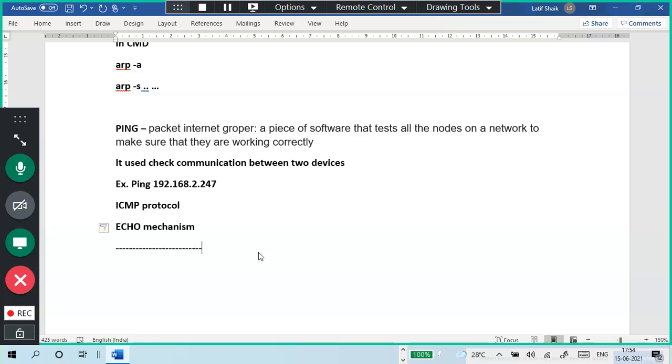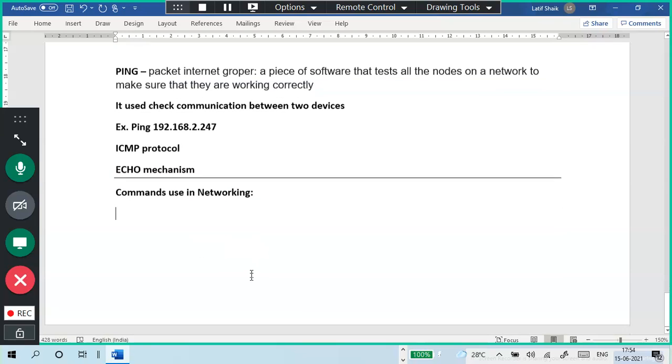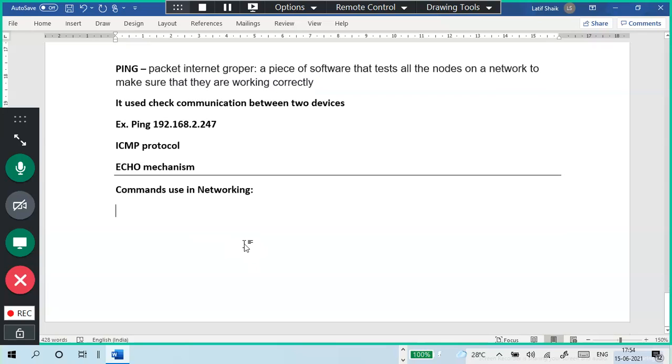Last, I will tell the commands used in networking, something very useful other than the ARP part. Useful commands: one is the ping command.